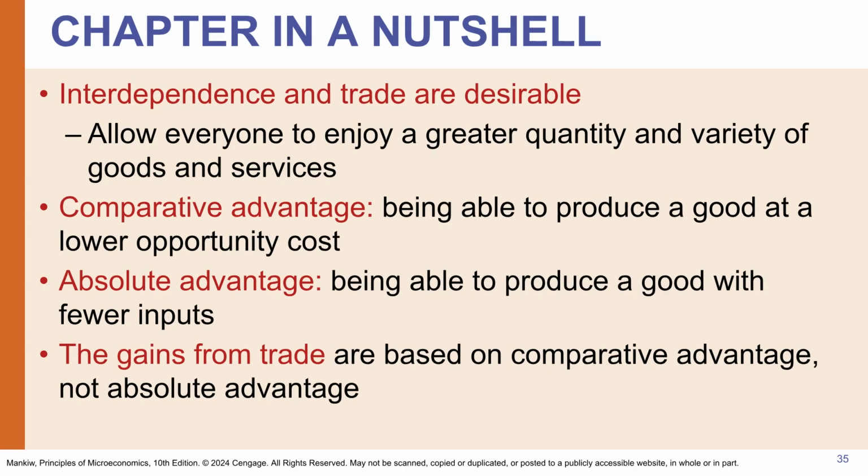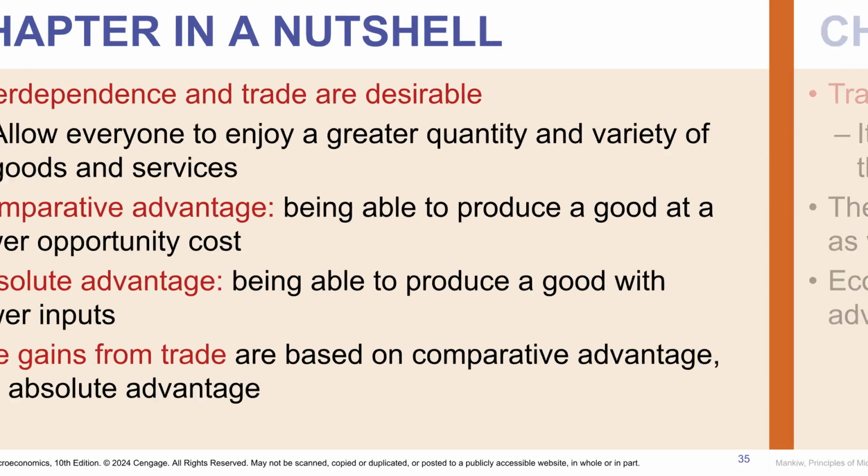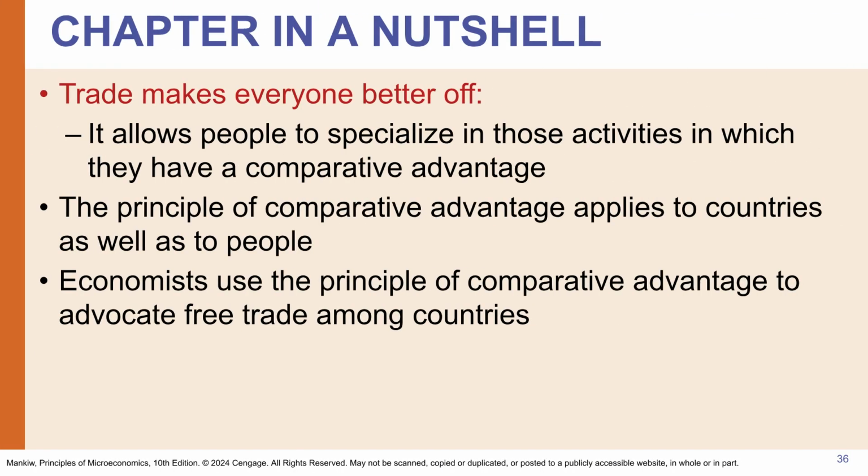To summarize, interdependence and trade allow everyone to enjoy a greater variety of goods. Remember the distinction. Absolute advantage relates to input efficiency, while comparative advantage relates to lower opportunity costs, which is the true driver of the gains from trade. Ultimately, trade makes everyone better off by enabling specialization. This principle applies to individuals and nations alike, and it remains a foundational argument for economists advocating for free trade in the global market.